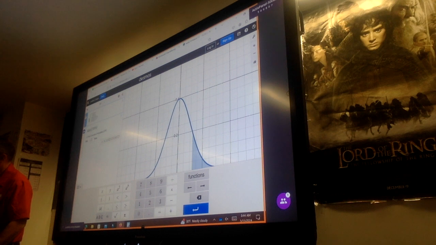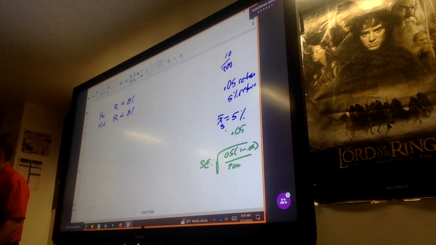So 0.05 times 1 minus 0.05, divided by 200. So the standard error comes out to 0.015, which is 1.5%.